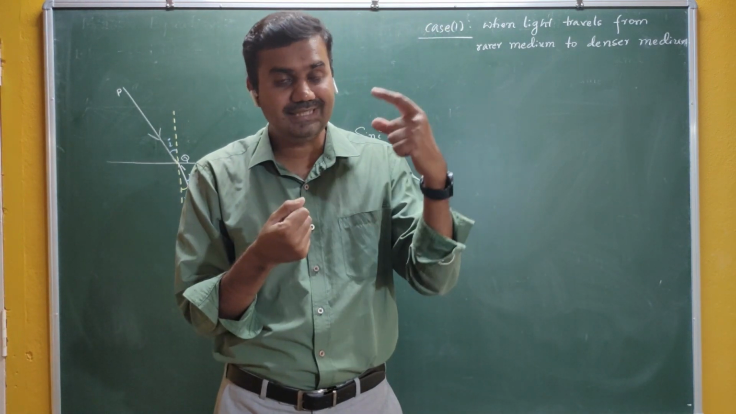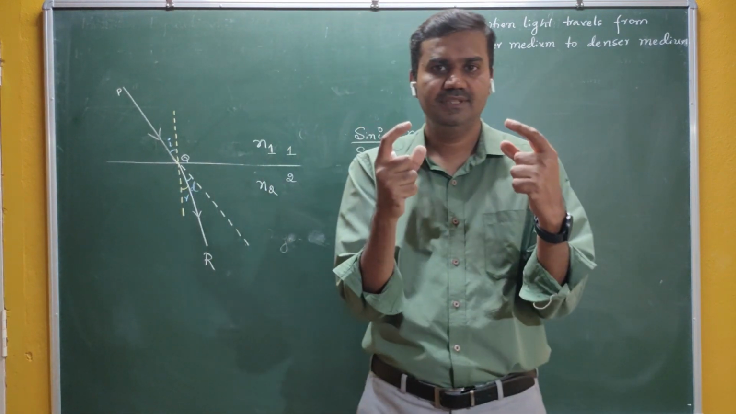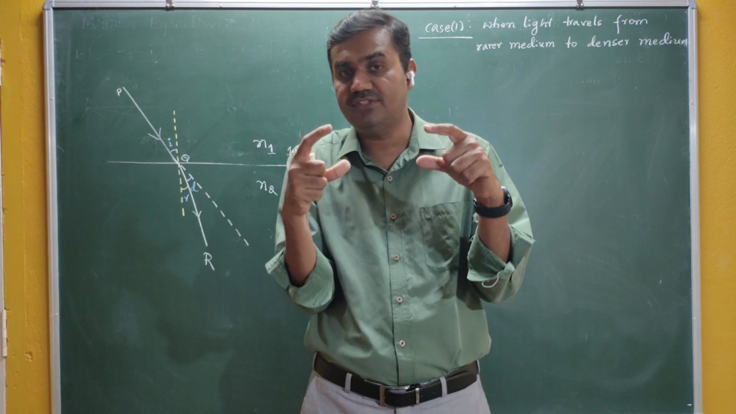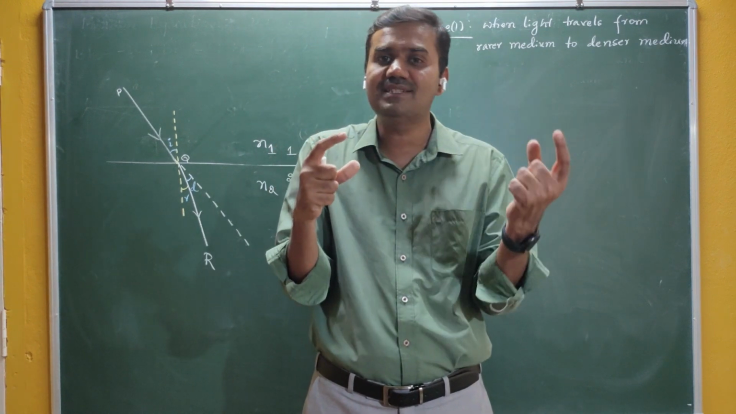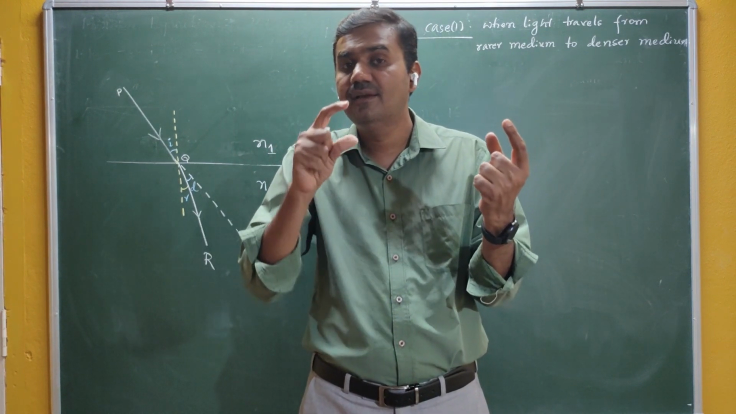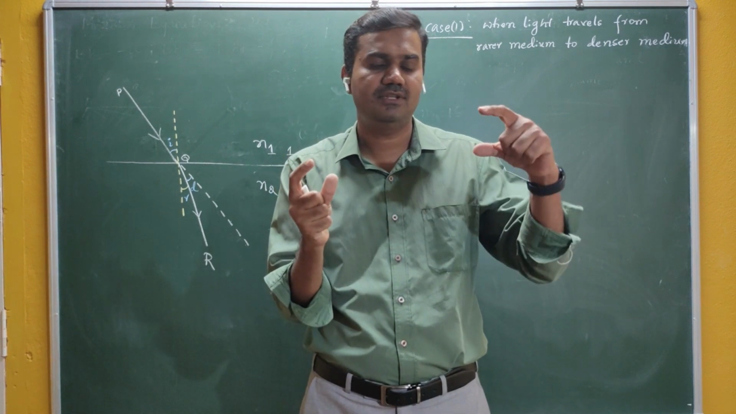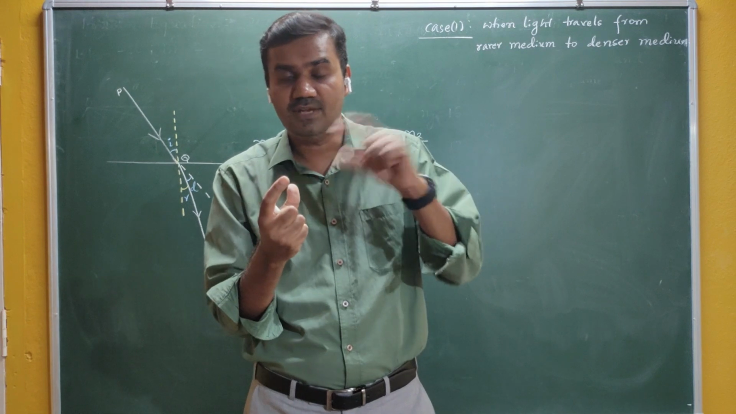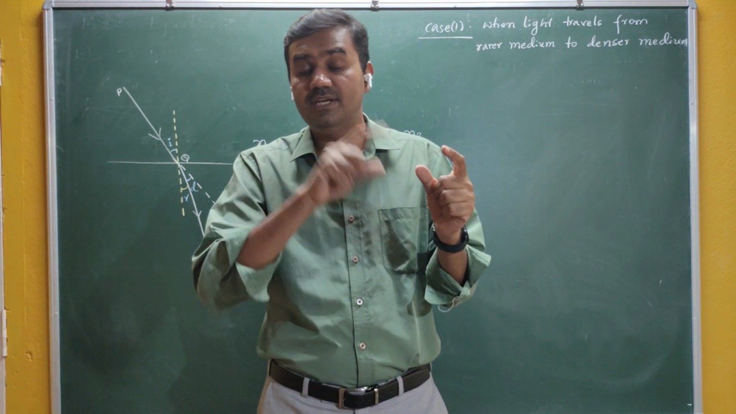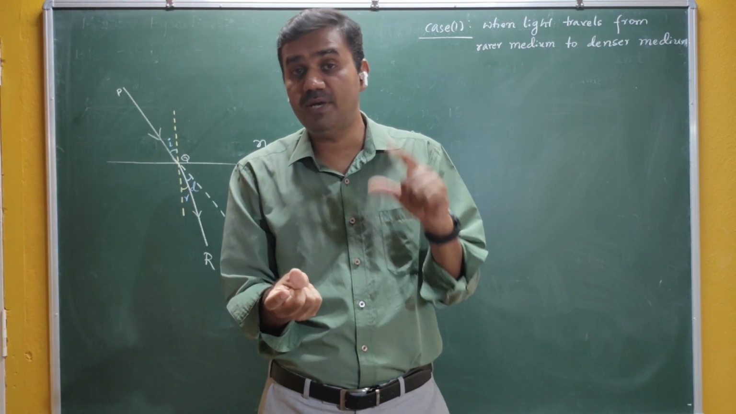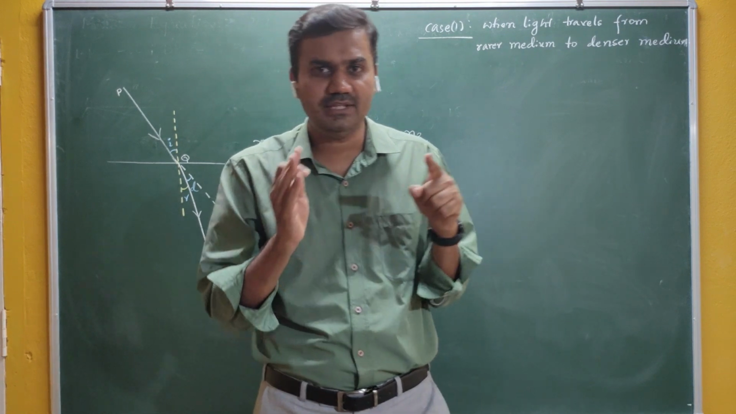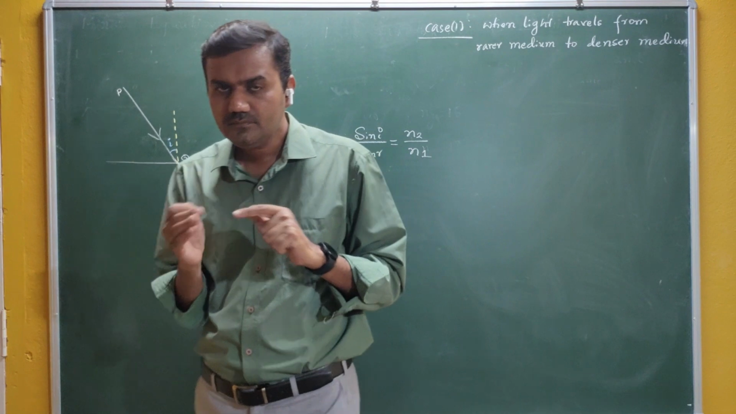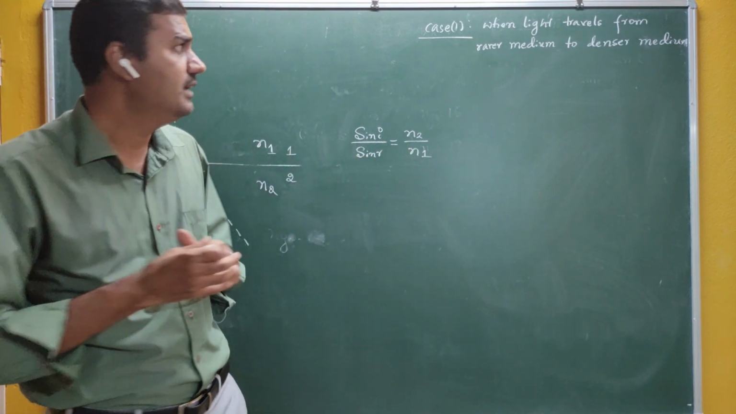But if you take diamond and glass, then who is denser here? Diamond is denser, and definitely glass is rarer. So diamond becomes the denser medium and glass becomes the rarer medium. Glass is denser when compared with water, but when compared with diamond, it becomes rarer. Therefore, denser and rarer are relative terms. It is only a comparison.